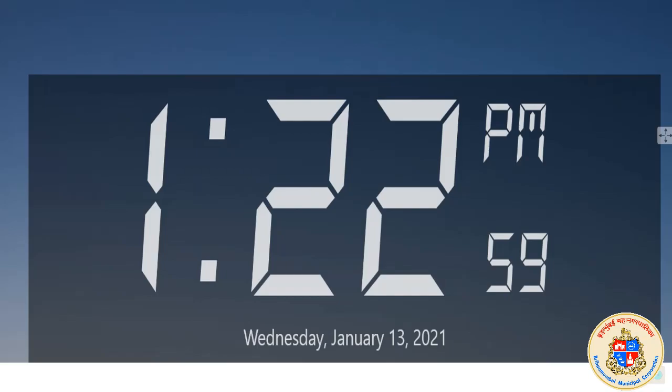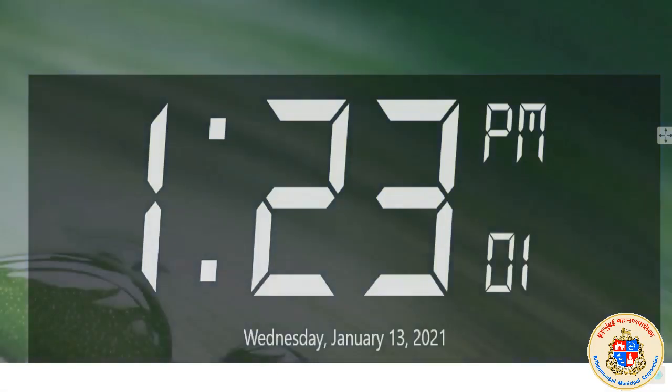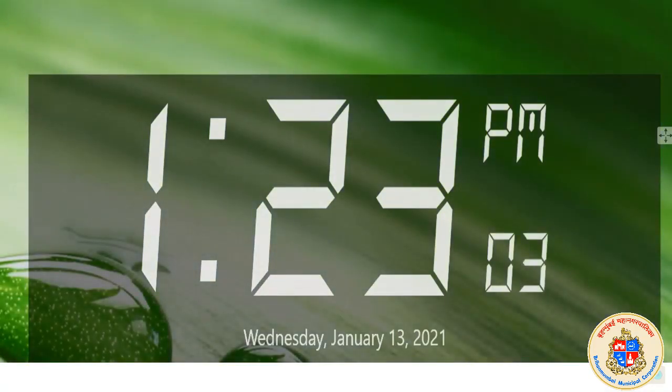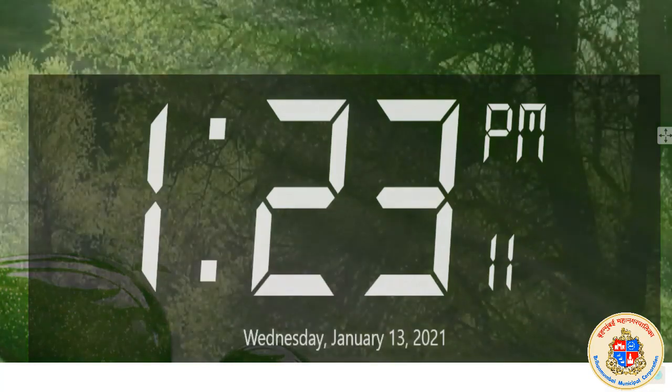Just like the case of Nagpur: 1:40 it was, 1:22 it is. PM means afternoon. 59 seconds. Just in 1 second the 22 will become 23. Look at that, again 01 started. And again it will go by seconds to 60 seconds, and 1:23, 1 hour 23 minutes afternoon, will become 1 hour 24 minutes. This way the time goes.